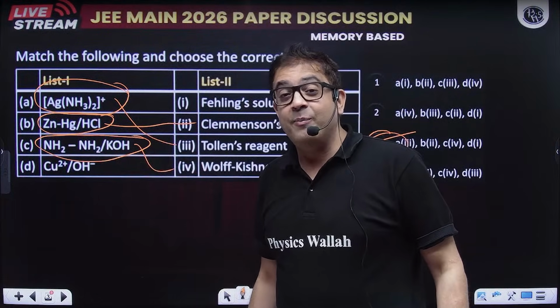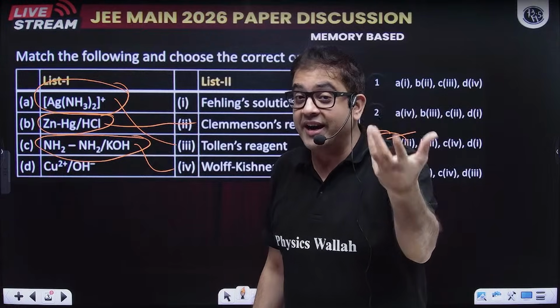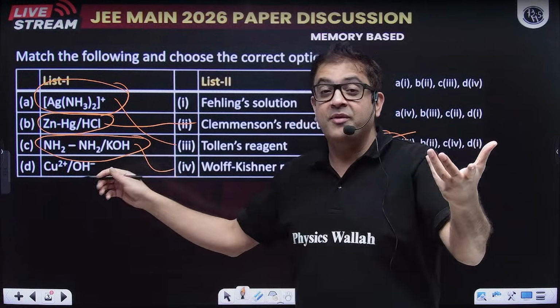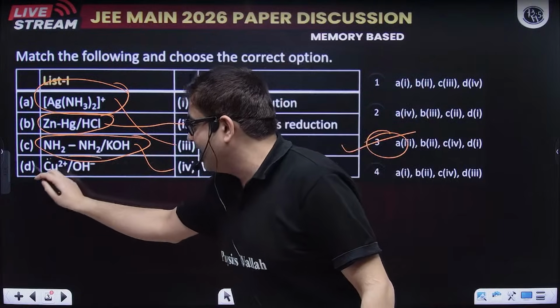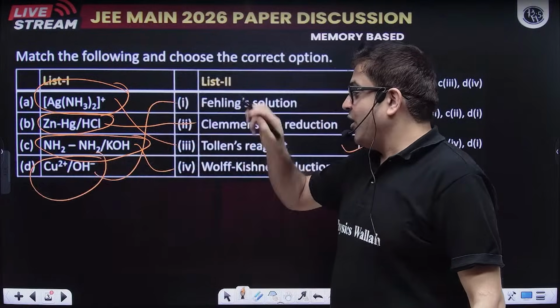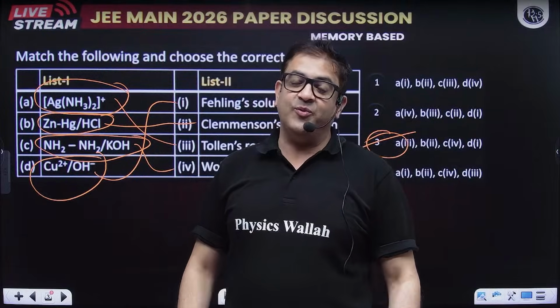Last is copper, which gives you a red precipitate. This copper has to be mixed with a salt of sodium potassium tartrate, the famous Fehling's reagent. So D goes with option 1.